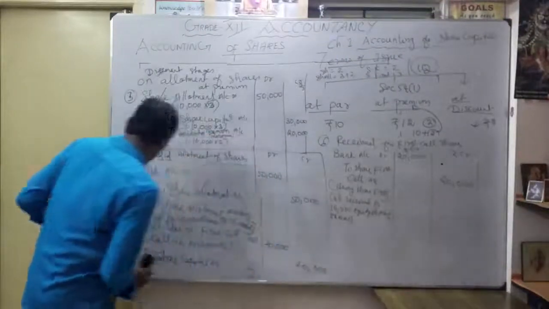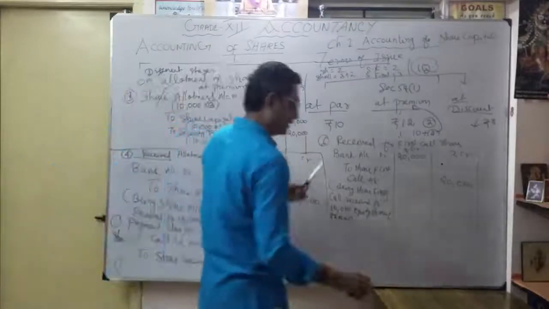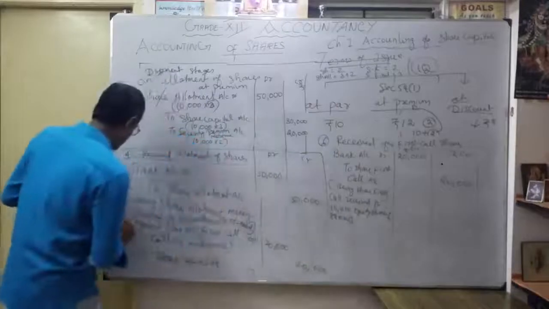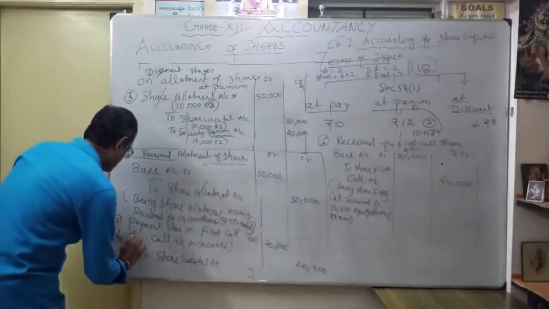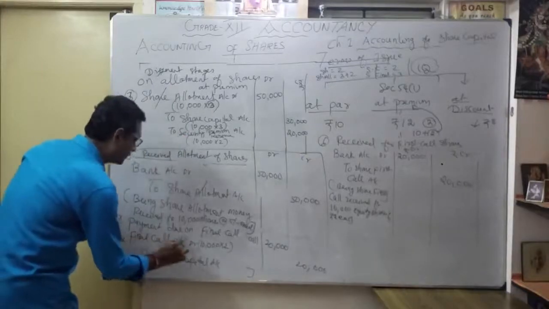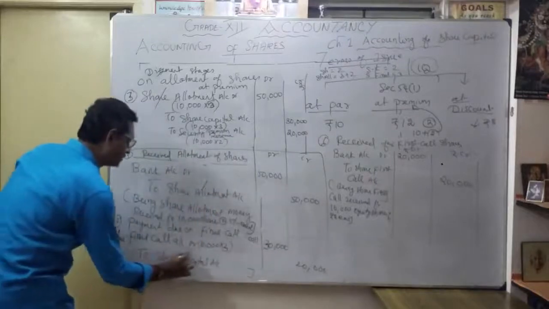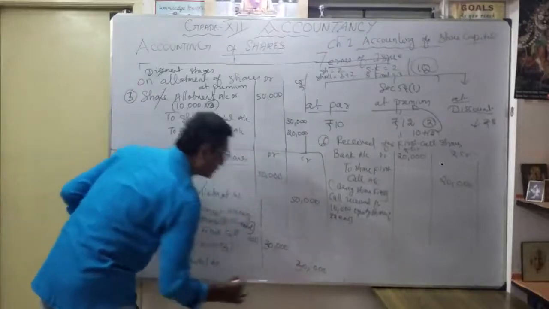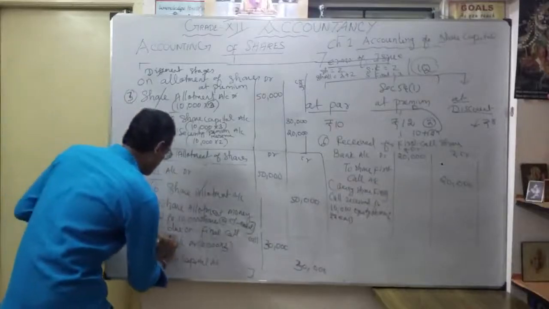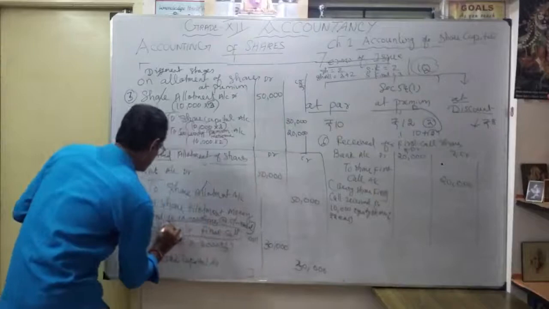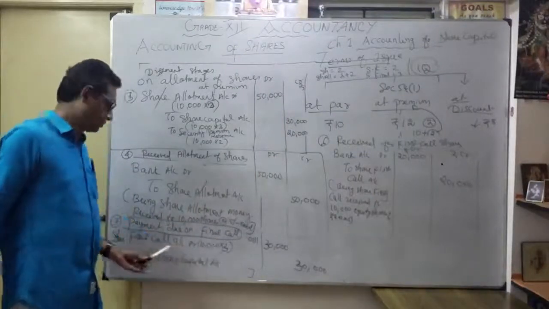So I am changing here to final call. How much? Here also I will change the entry number, continuation, that is the 6th, the 7th entry. Share final call account debit here 3 rupees, so it becomes 30,000, to share capital account 30,000. Understood? That's the due entry. This is called payment due on final call. So share final call account debit to share capital.